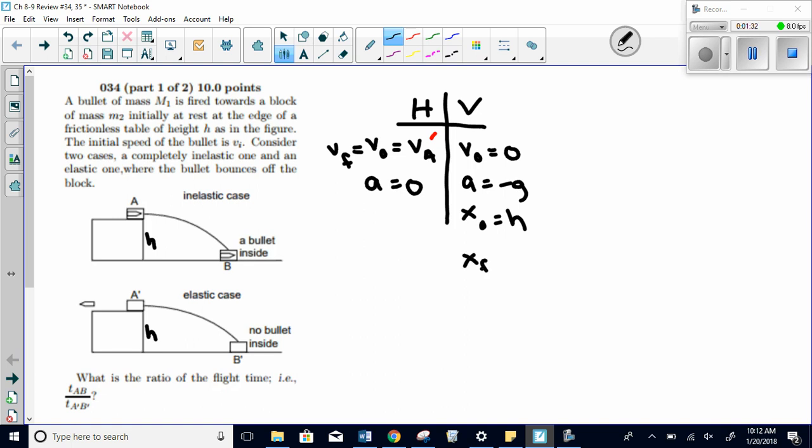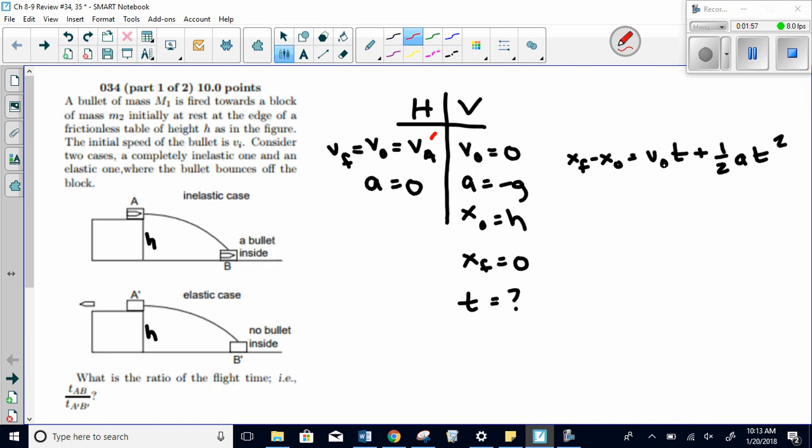My final height for both of them will be 0. And this means that since the vertical is the same on all pieces for both, I can get an expression for time using the equation x final minus x initial equals v naught t plus 1/2 a t squared.